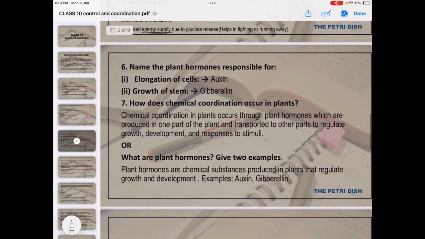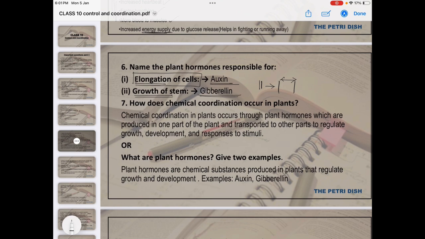Next, name the plant hormone which is responsible for the elongation of the cells, and also for the growth of the plants. What is secreted? Auxin. Next is growth of the stem. Growth of the stem means, suppose at first the stem is like this and then the breadth of the stem increases like this. This much breadth it has increased. So why? Because of the release of the gibberellin hormone.